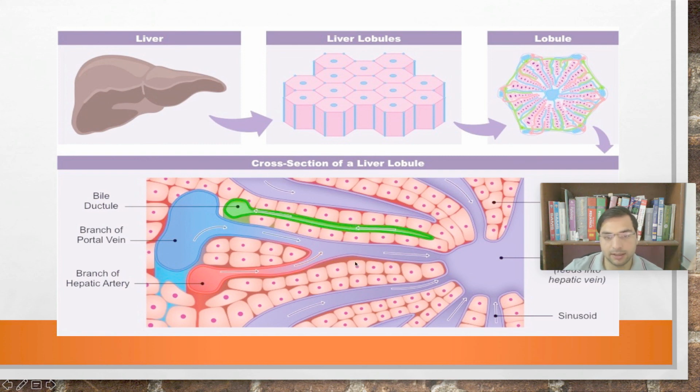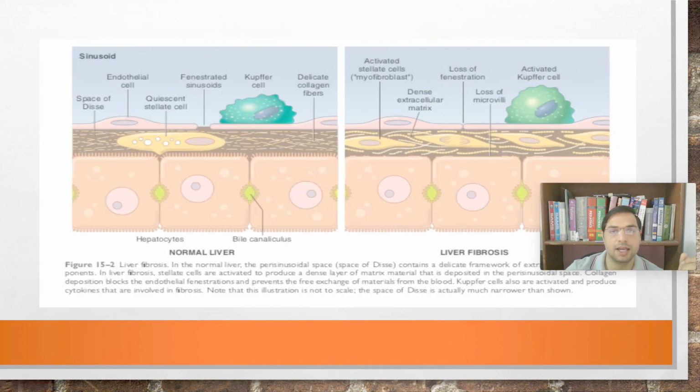And these spaces are called sinusoids, right? The spaces where blood mixing is taking place from the hepatic artery and from the portal vein are called sinusoids. Now why am I focusing on these sinusoids? Because these sinusoids have special cells called Kupffer cells, right? Kupffer cells.